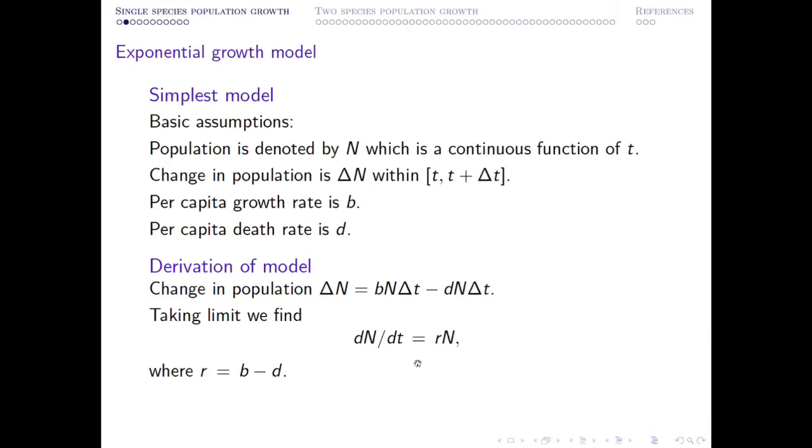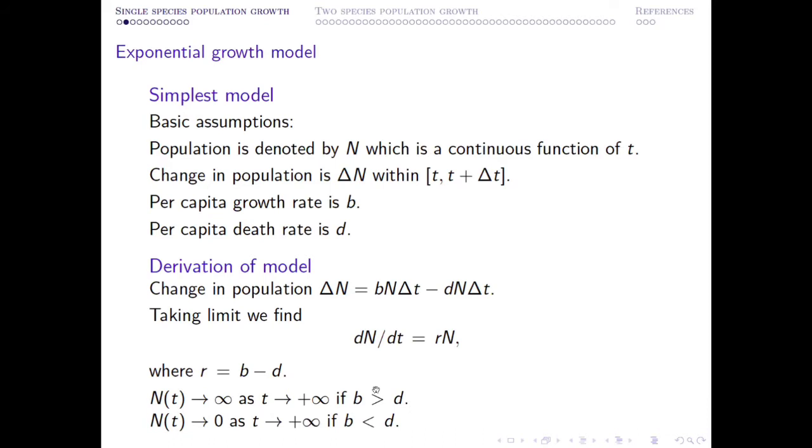Why exponential growth? Because if you find the solution of this equation, it gives you n(t) equal to n0 e to the power rt. Once your solution contains the term e to the power rt, you can clearly understand that n approaches infinity if b is greater than d, and n approaches 0 if b is less than d.